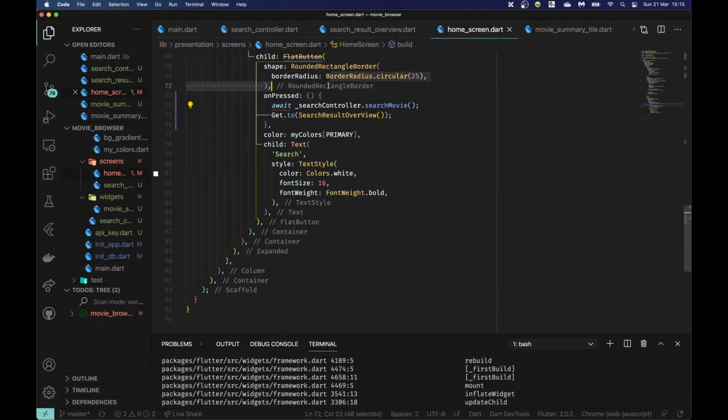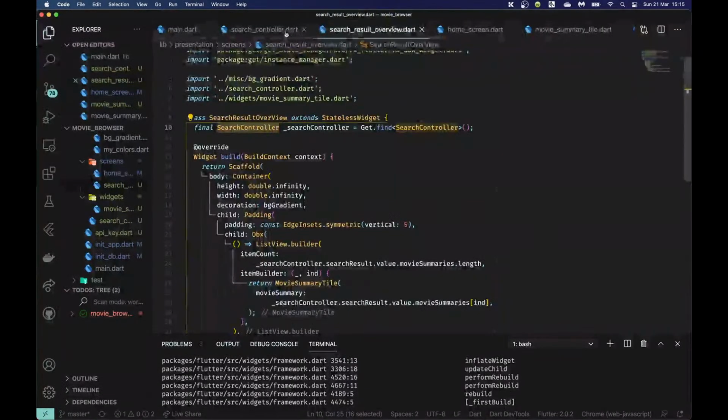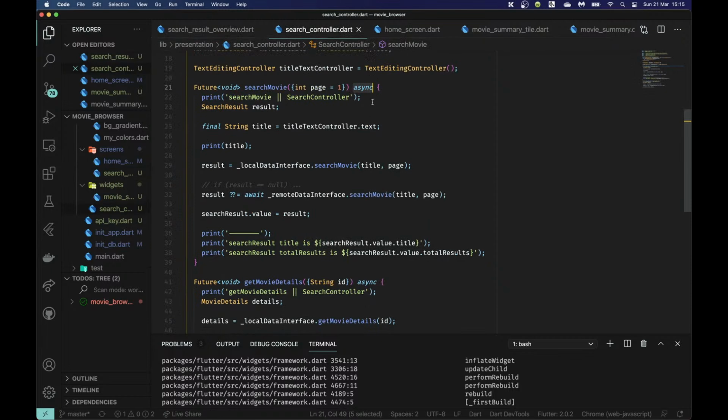So back to my home screen. Make this async. Helps if I can spell. So essentially what's happening is that it's getting to that search movie, and I'll move this off to the side for now. It's getting the search movie, right? And the search movie needs to await the results from the remote data interface, because this is a network call.